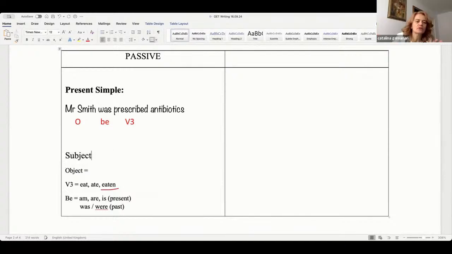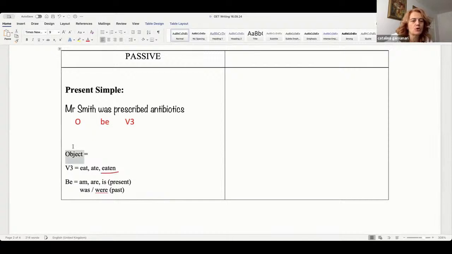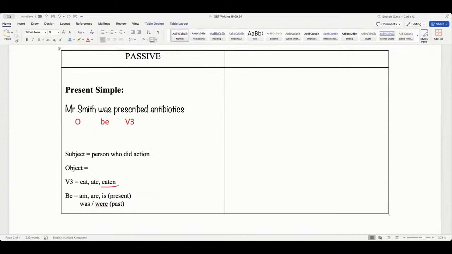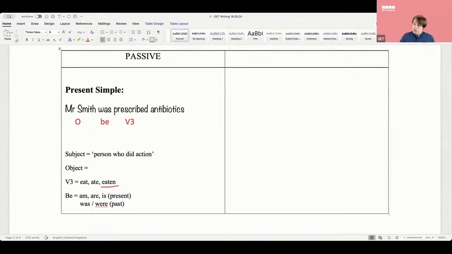Subject is the person who made the action, and object is the person who receives the action. That's usually what we say. It's not exactly true, but more or less it's correct.